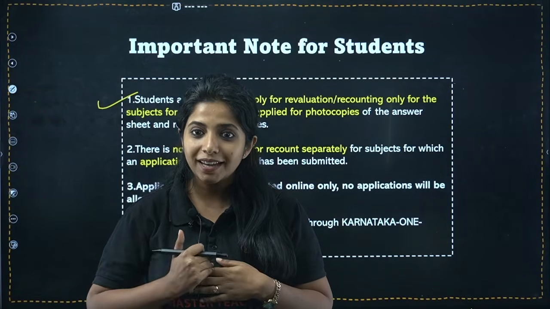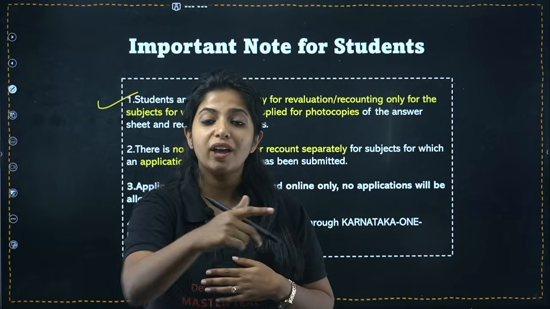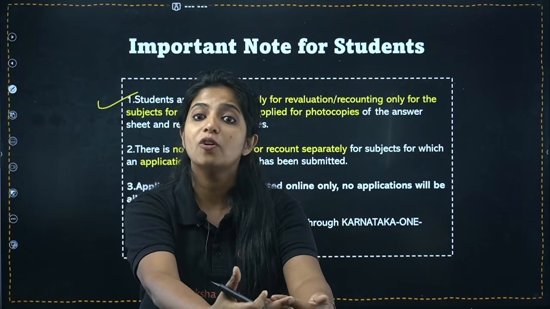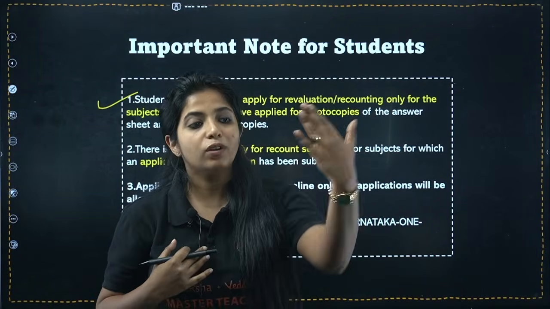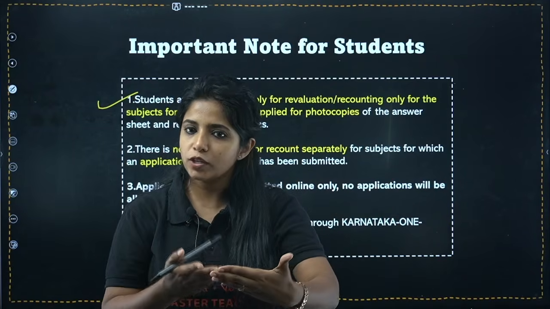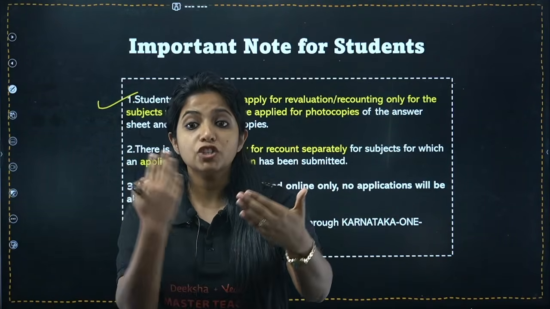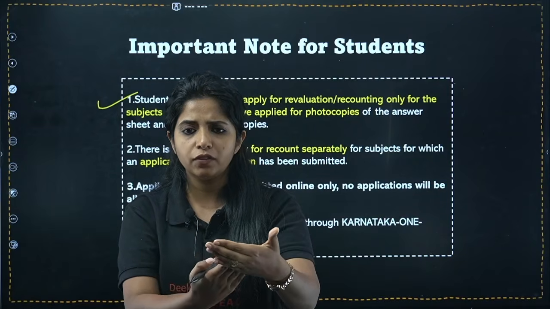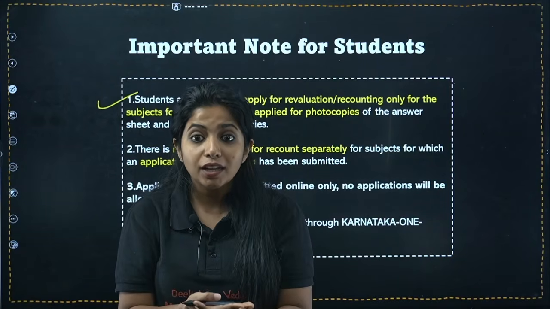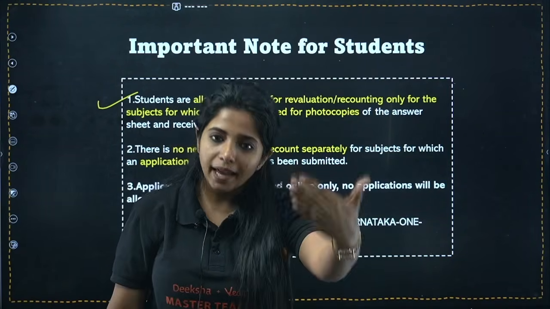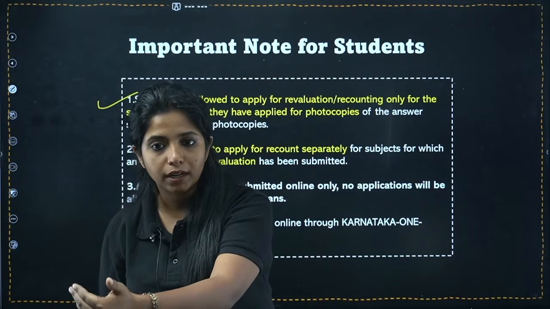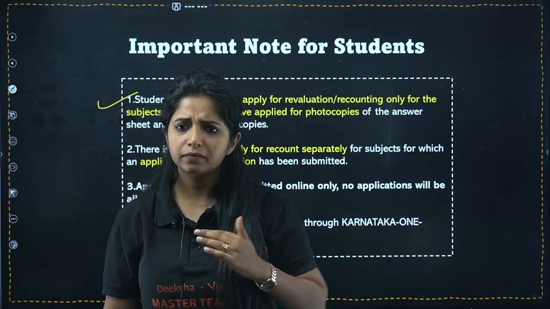Listen, first thing, you will not directly go for re-evaluation. Rather, you will apply for the copy of your paper. Once you get it, you can check by yourself. The photocopy will be given to you. You can check it. The scanned copy will be given to you. You check it, and then you can go ahead with applying for re-evaluation or retotaling or recounting, whatever you call it.